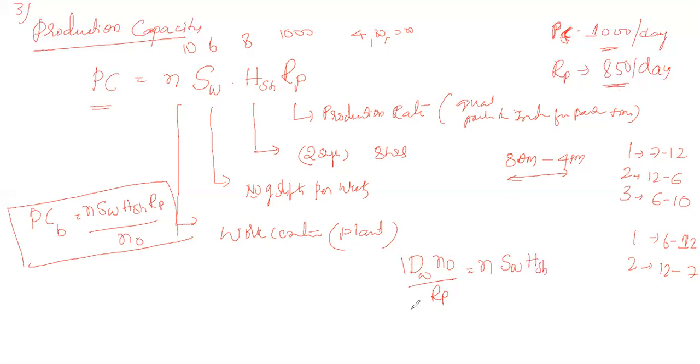Rearranging this gives the formula to calculate the production capacity per week. This one is for a batch, and this is for the plant. These are some important mathematical formulas we need to remember.